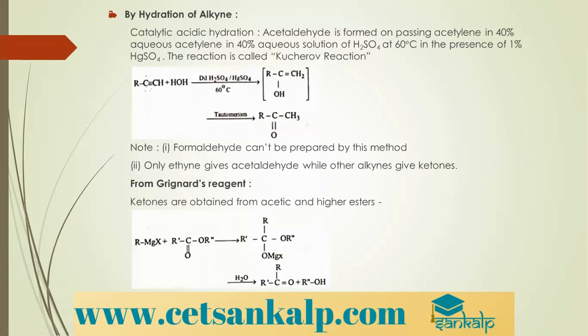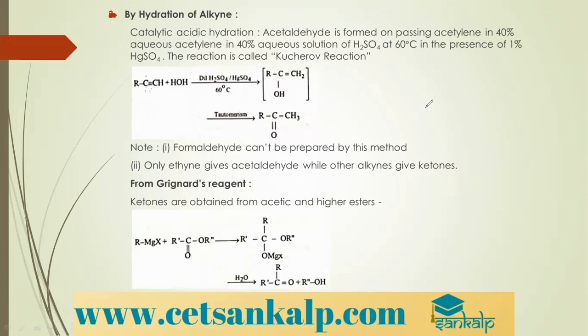The next method is by hydration of alkynes. What do we mean by hydration? Hydration is nothing but addition of water. So when you take an alkyne, that is R triple bond R, a carbon-carbon triple bond, we call it an alkyne.